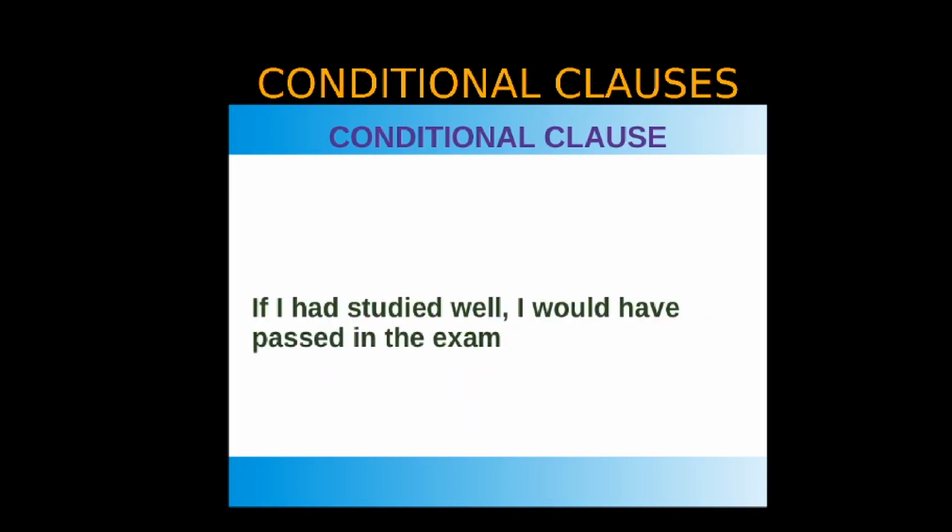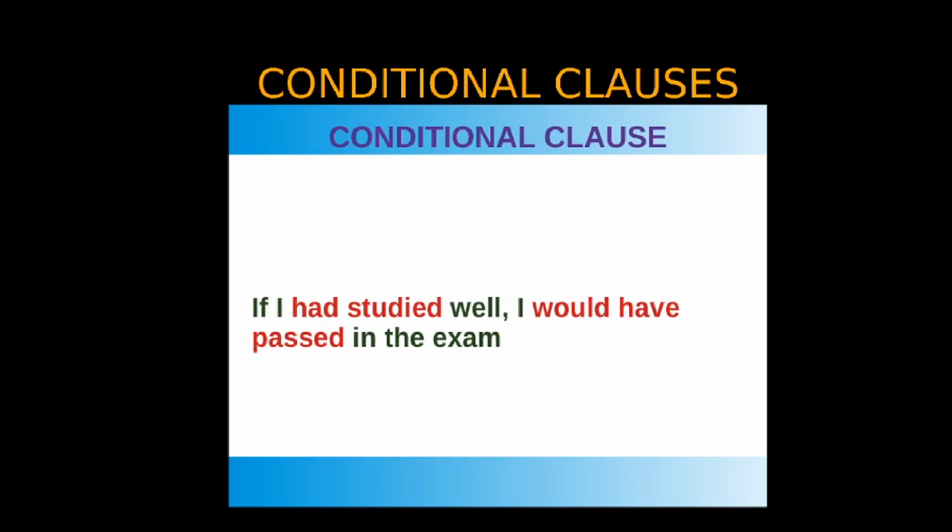Okay, now let's look at this sentence. Here you have the past perfect tense had studied and would have in the main clause. As you have the would have, it takes the past participle of pass, that is passed in the exam. So the sentence becomes, if I had studied well, I would have passed in the exam.